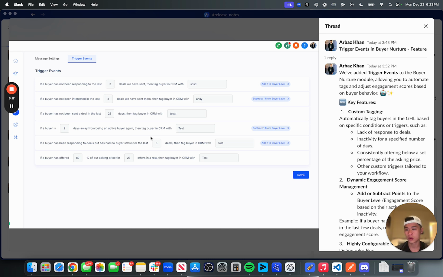And then you can set up a workflow in your High Level CRM. The workflow could be: tag trigger is dry buyer, and then you do an SMS action: hey Andy, you haven't been responding to the last couple of deals I've been sending you, what's going on? So this is if you're a little more advanced, I'm not gonna lie, this is not as user friendly as our other features, but it at least connects that bridge to the technical people that want to set up these kind of buyer nurture workflows.